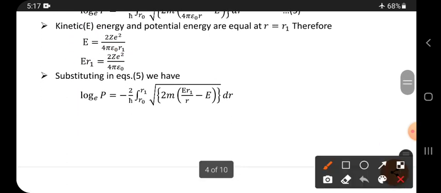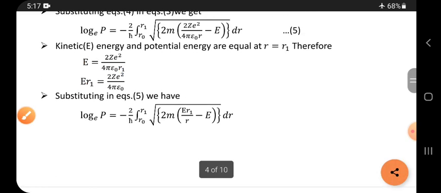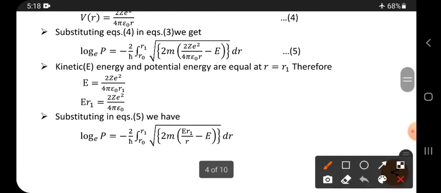Bring this r1 to this side, then we write E r1 equals 2Z e square by 4 pi epsilon naught. If you see the fifth equation, except for this r, 2Z e square by 4 pi epsilon naught can be replaced by E r1.